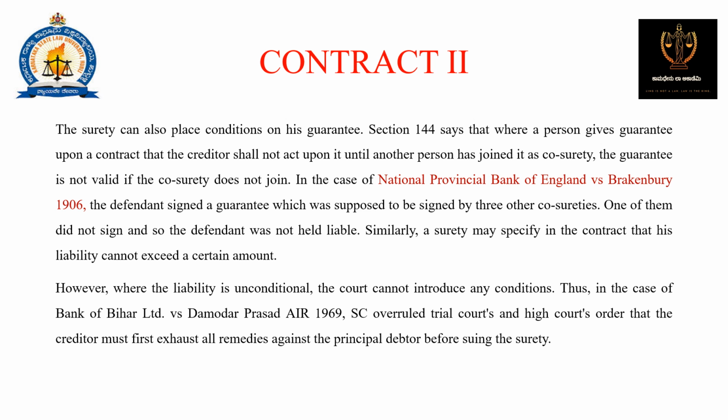However, when the liability is unconditional, the court cannot introduce any conditions. Thus, in the case of Bank of Bihar Limited versus Damodar Prasad AIR 1969, the Supreme Court overruled the trial court's and High Court's order that the creditor must first exhaust all remedies against the principal debtor before suing the surety.